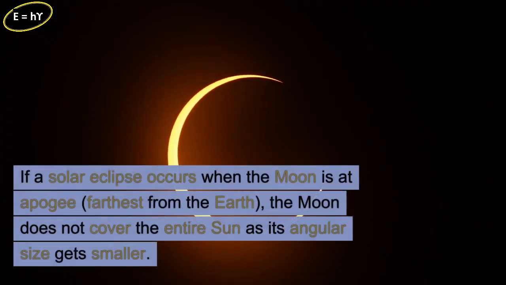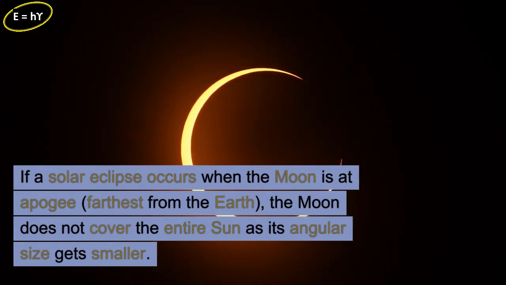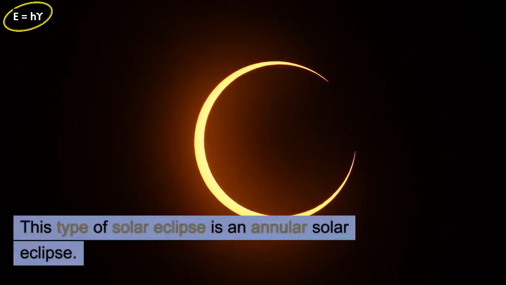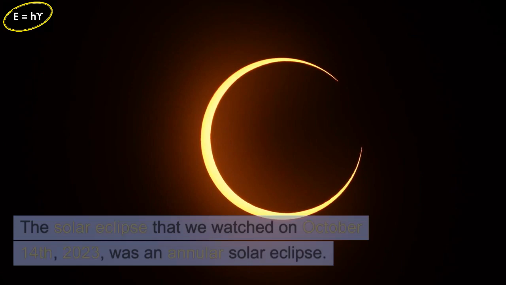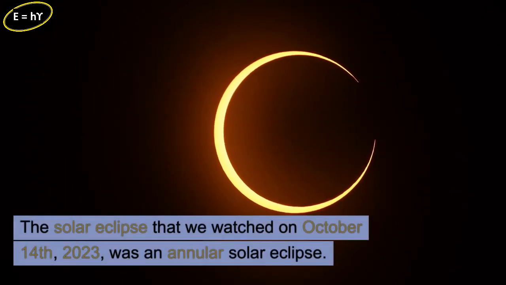If a solar eclipse occurs when the moon is at apogee, farthest from the Earth, the moon does not cover the entire Sun as its angular size gets smaller. This type of solar eclipse is an annular solar eclipse. The solar eclipse that we watched on October 14, 2023, was an annular solar eclipse.